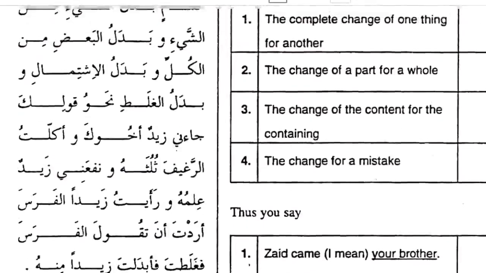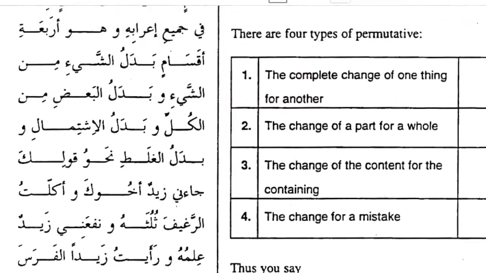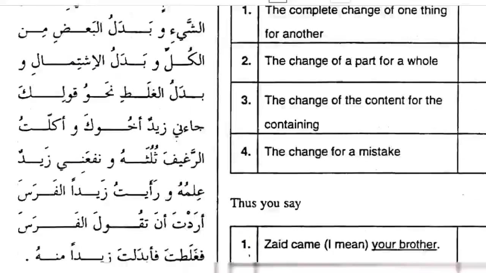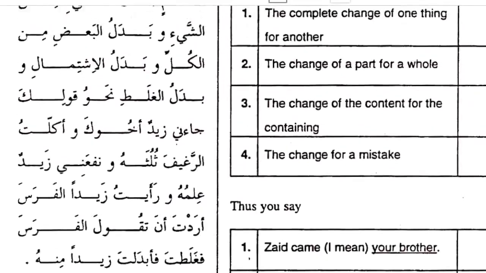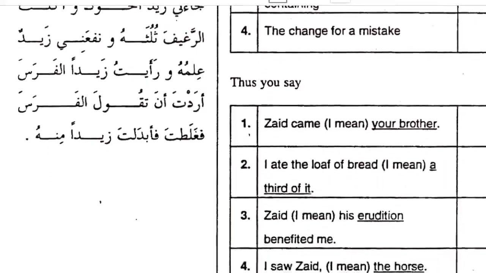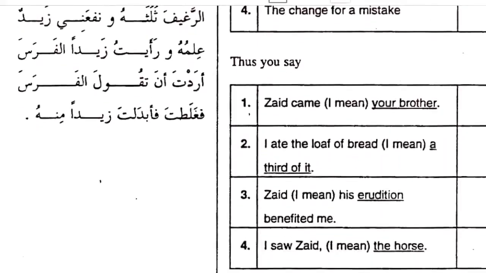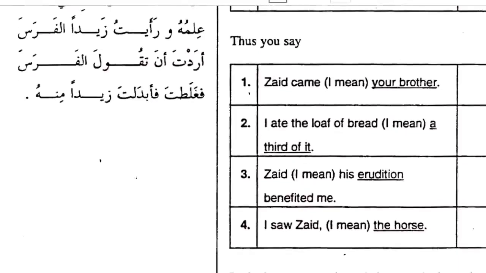Okay, then the third one is badalu ishtimal. Badalu ishtimal. And that one comes for something that is not physical. I hope that is clear. Something that is not physical. Example, a feature of something. If you substitute someone by his feature, example, if you say